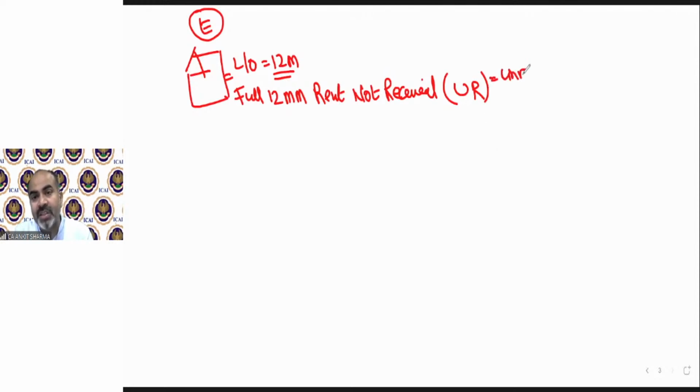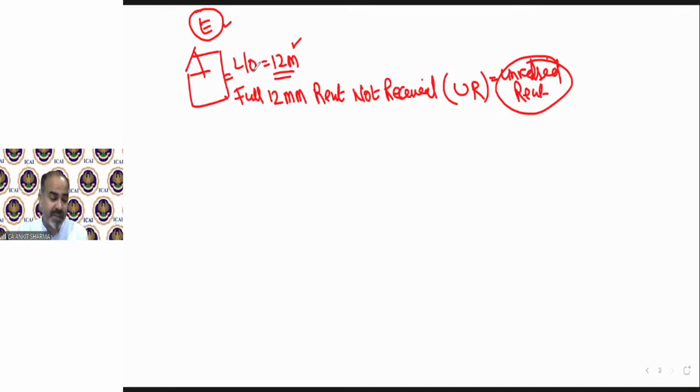As the name suggests, unrealized, the rent you were not able to recover. So if the question says that the property is let out for 12 months, but the rent received only for 10 months or 11 or 9 or 8 or 7, that is my case number E.